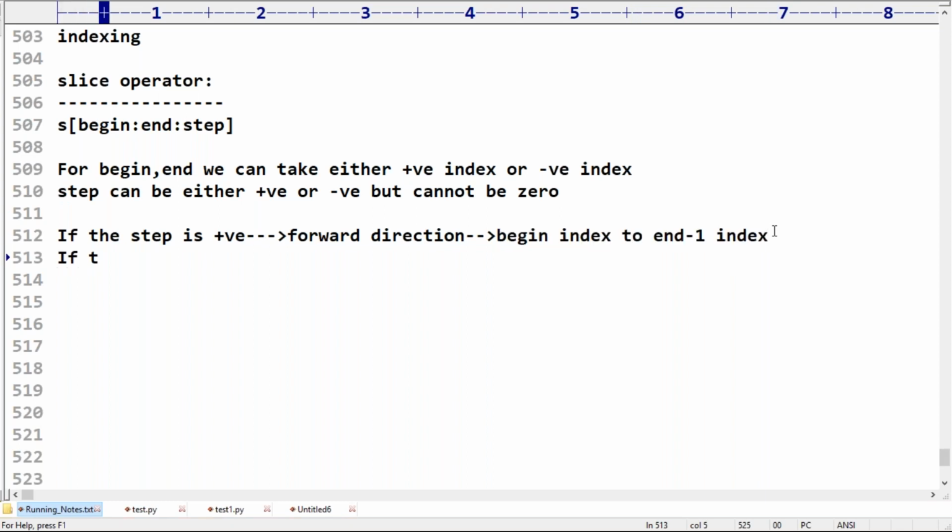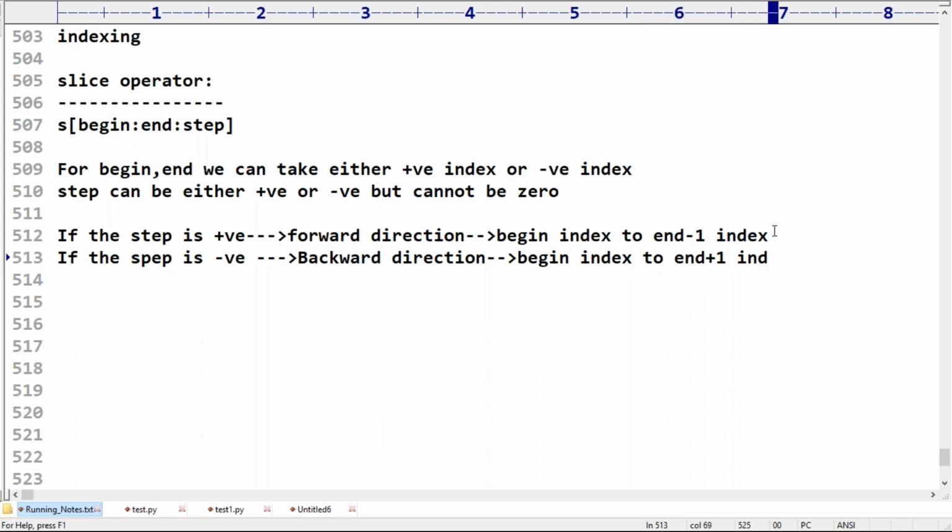Next, if the step value is negative, then we have to go in the backward direction. From the begin index, in the backward direction, to what do we have to go? End plus 1 index. Please make sure. I'm going a bit speedily because all these things we already discussed in the last session. I'm taking them just for revision's sake.